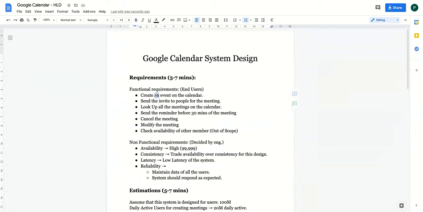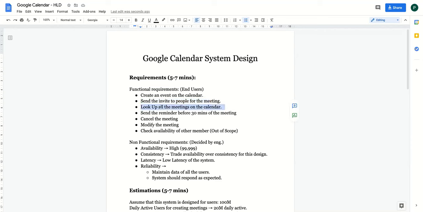So create an event will go as a part of the write QPS, correct? Sending an invite is, you can say, like someone will look at the invite later on. Finally we have to send the invite to someone, right? So it is not read or write, it is like sending the notification, correct?